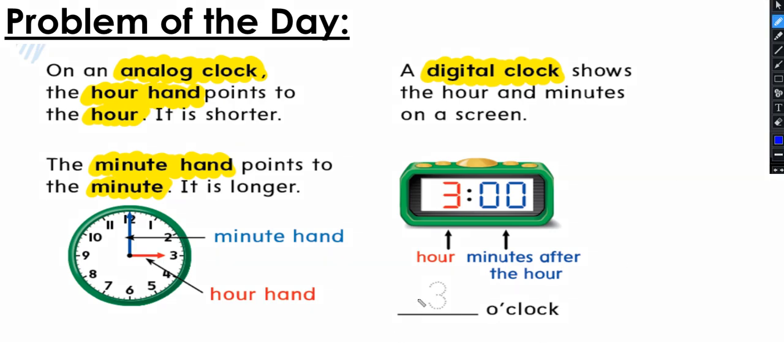We use the word o'clock to say when the hour hand is pointing exactly on the hour and the minute hand is pointing exactly on 12. When we see this, we say o'clock. And in a digital clock, when we see that the minutes is 0, 0, it means that it's o'clock. There are no minutes, there are 0 minutes. So to say that, we will say o'clock, this word right here. So now in these 2 clocks is 3 o'clock.